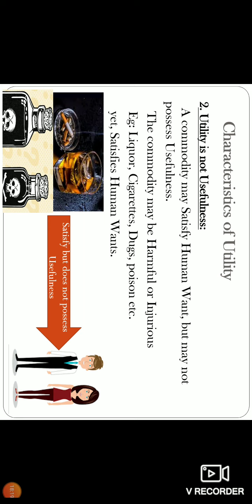Because those commodities may be harmful or injurious to our health, our body, our living. For example, the drugs or the poison. What does the poison do? The poison is used to kill human beings or anything. So it does its work. So it possesses utility. But is it useful to the society? No. So, bomb. What is the utility of the bomb? It is to destroy that area. Is it useful? Of course not. It's not useful.